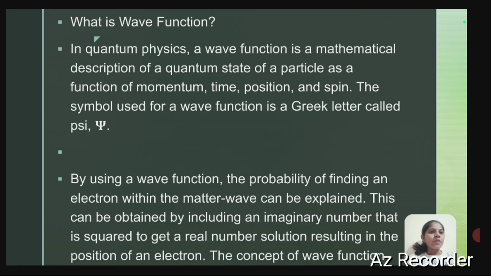By using the wave function, the probability of finding an electron within the matter wave can be explained. This can be obtained by squaring the imaginary number to get a real number solution, resulting in the position of an electron.